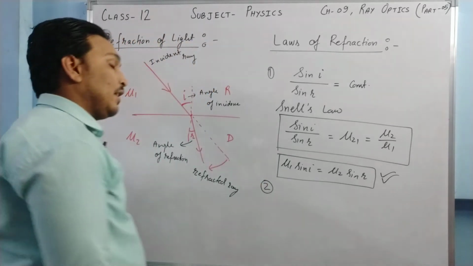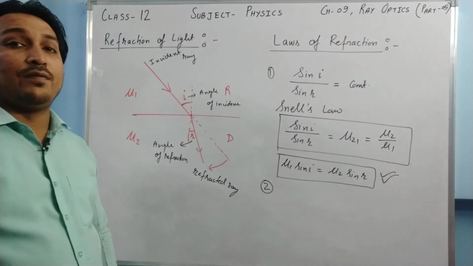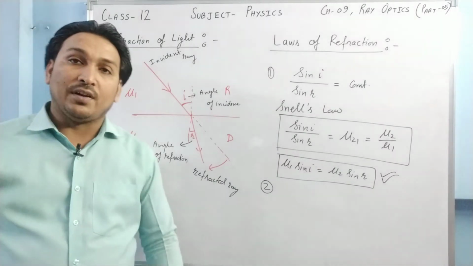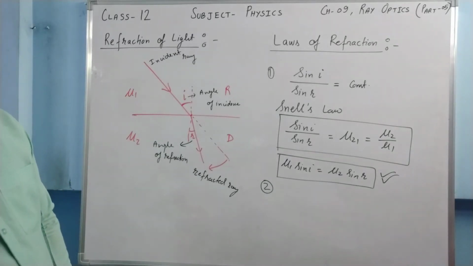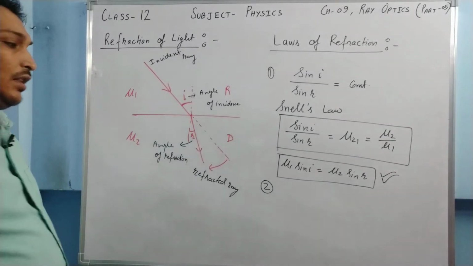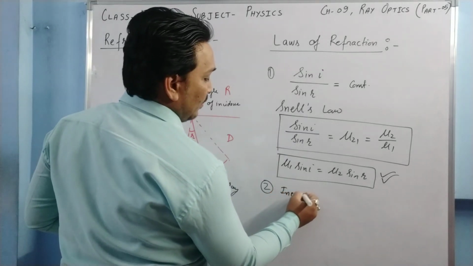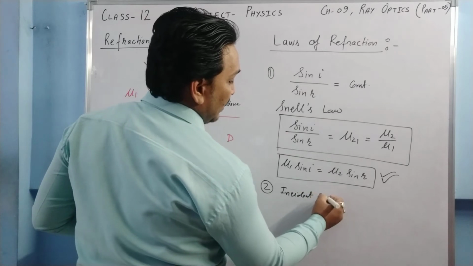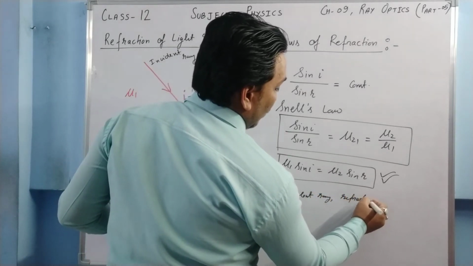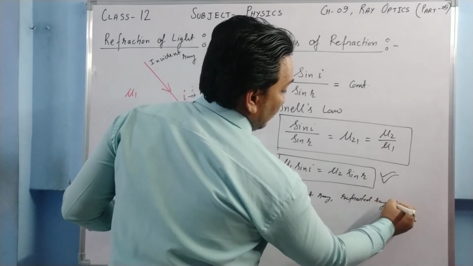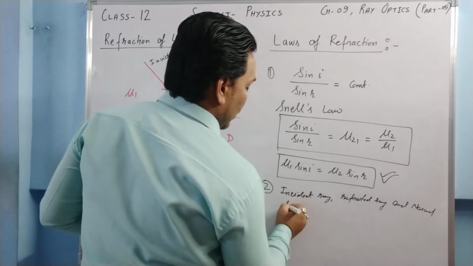What is the second law? The second law is the same as the second law of reflection. The incident ray, refracted ray and the normal lie in the same plane.